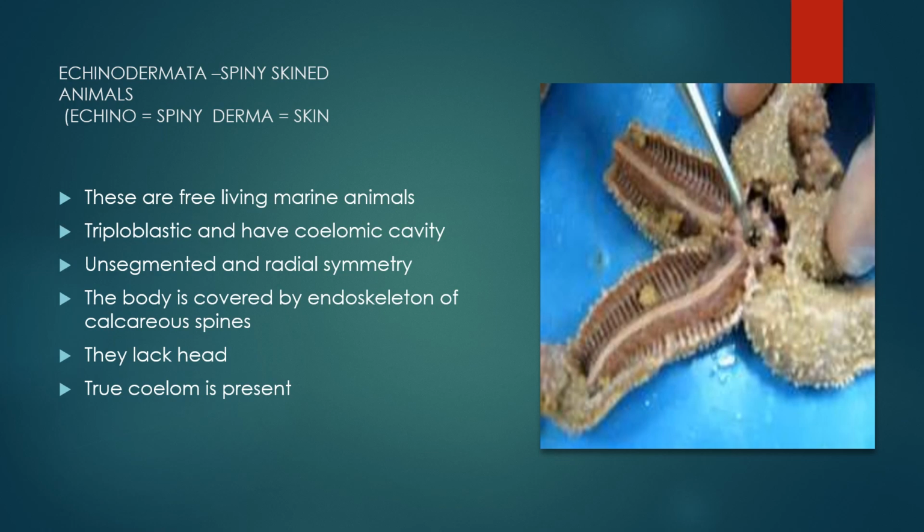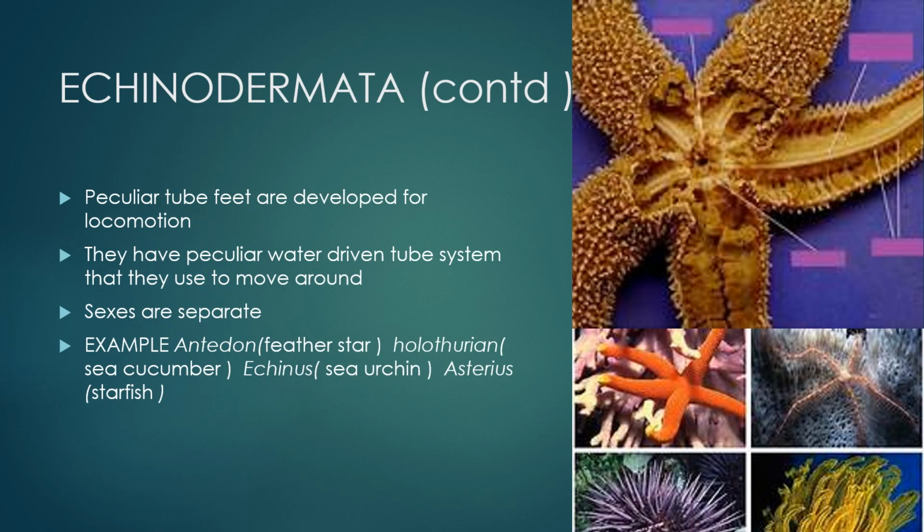They lack a head and they have a true coelom. Peculiar tube feet are developed for locomotion, as you can see in the figure alongside. Sexes are separate. Examples of Echinodermata are Antedon, that is feather star, Holothuria, that is sea cucumber, Echinus, sea urchin, and Asterias, that is starfish.